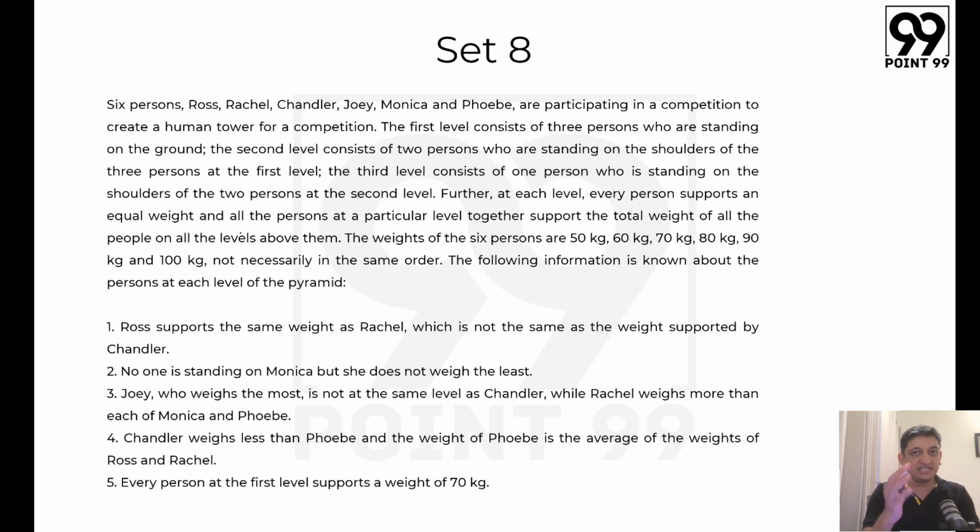So if someone is present at the bottom layer, they would be supporting the weight of all the people above them, including the 2 people on the second layer and 1 person at the top. Every person supports an equal weight and all the persons at a particular level together support the total weight of all the people on all the levels above them. The weights of the 6 persons are 50, 60, 70, 80, 90 and 100. So basically you have a nice set of numbers, not necessarily in the same order, and the following information is also known about the persons at each level of the pyramid. So let's have a look at all the data that we have and then we'll have a look at the questions.